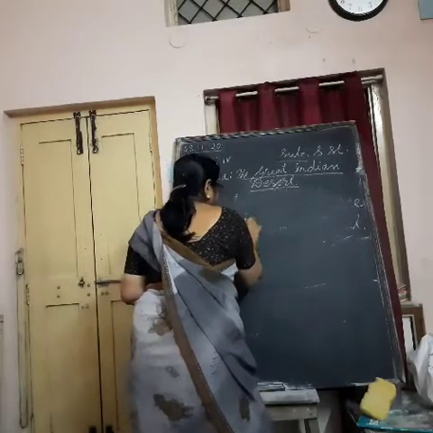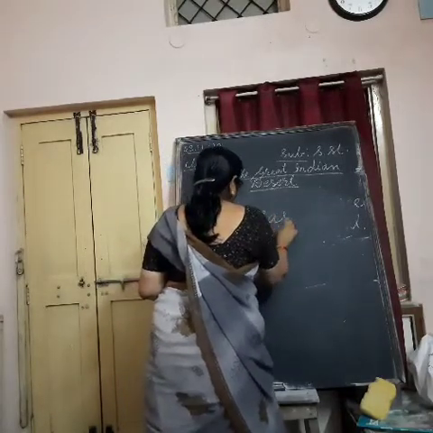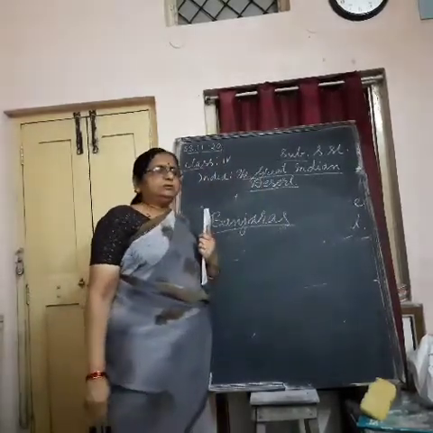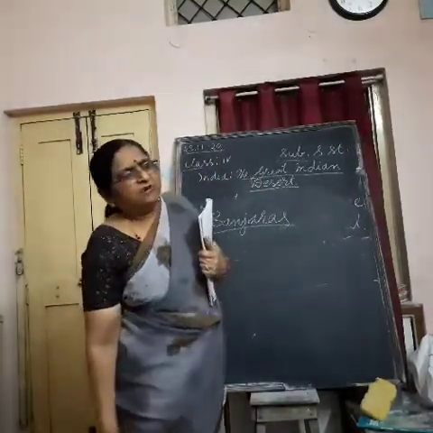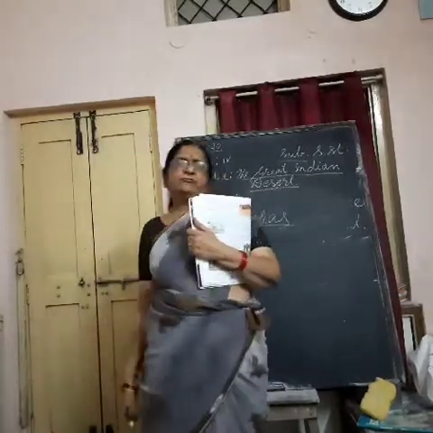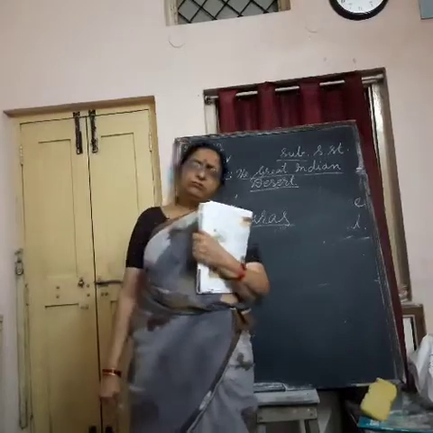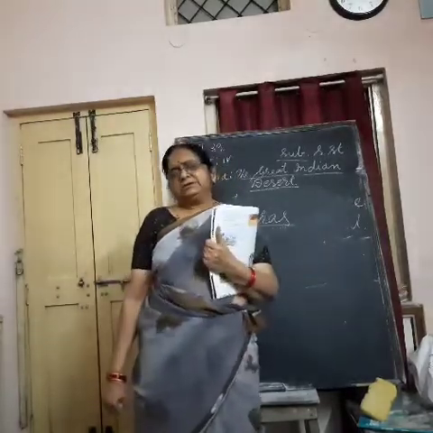These Banjaras are nomadic people. They cannot stay in one place. They go from one place to another in search of water for themselves and for their animals. Their main occupation is rearing animals.